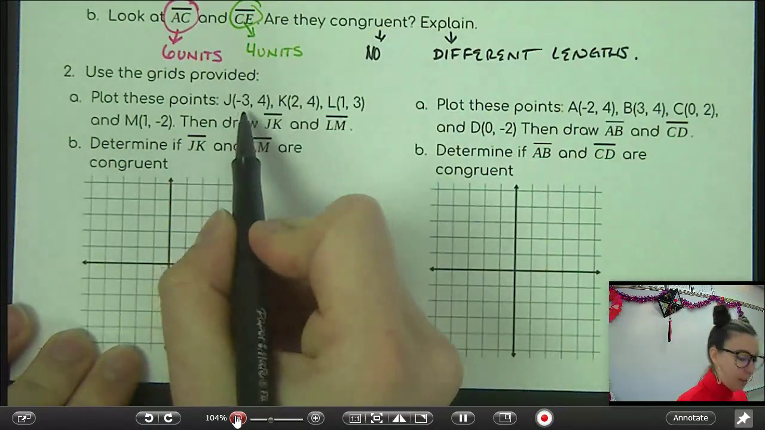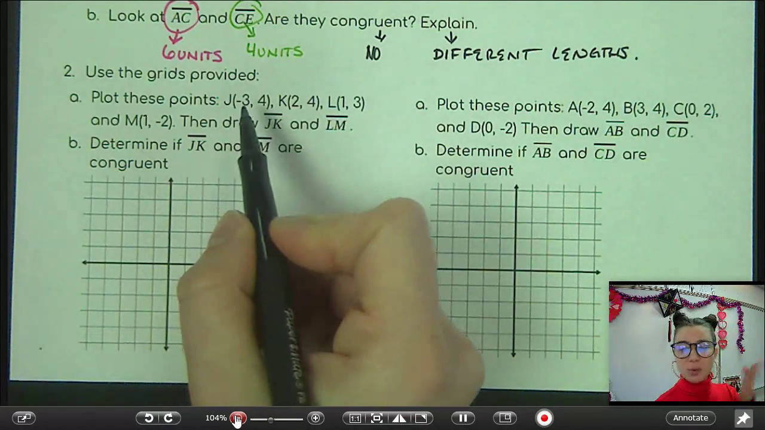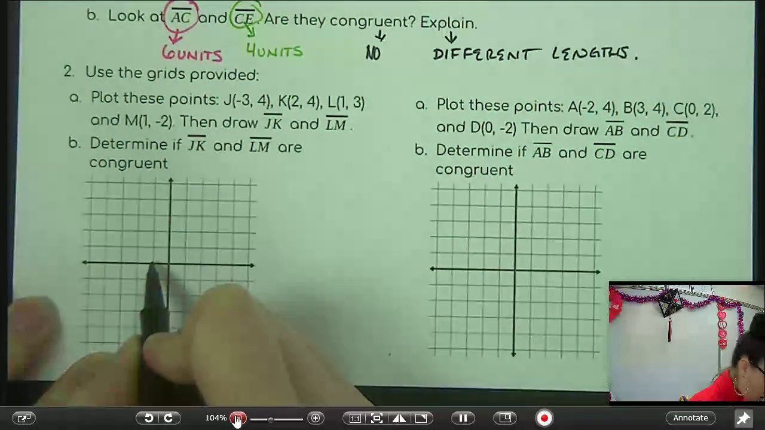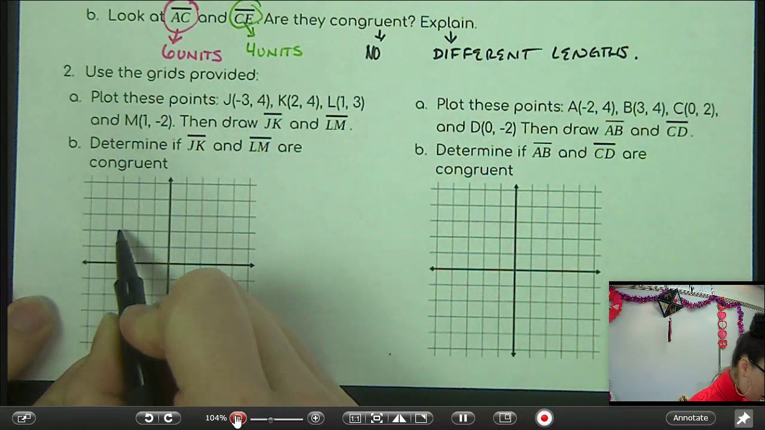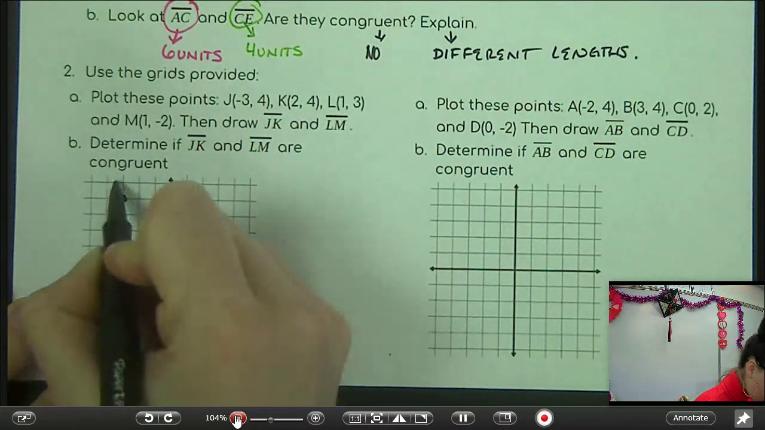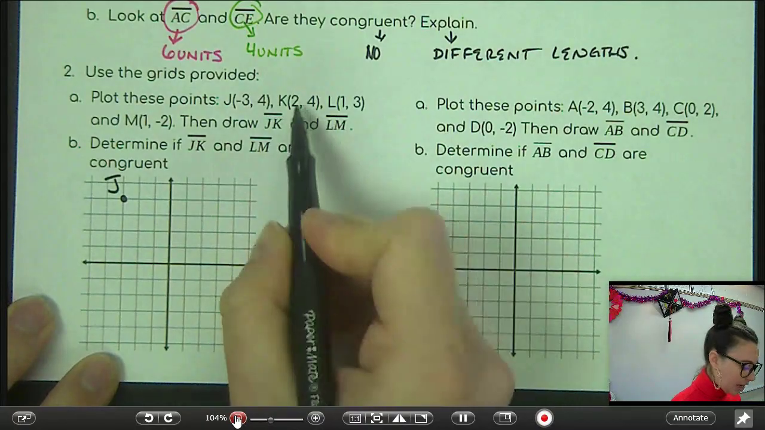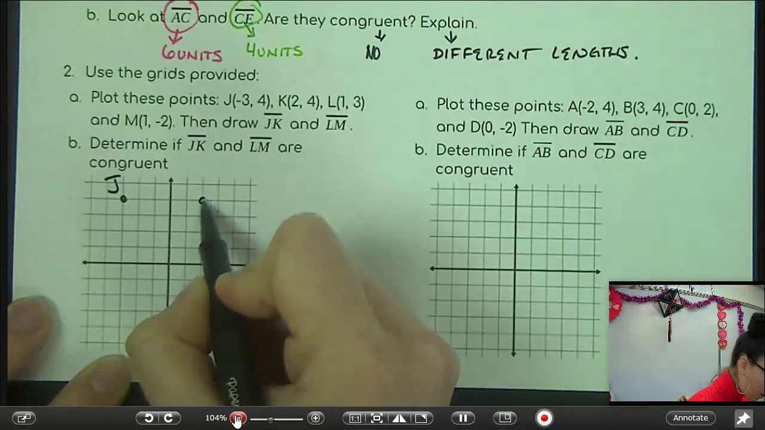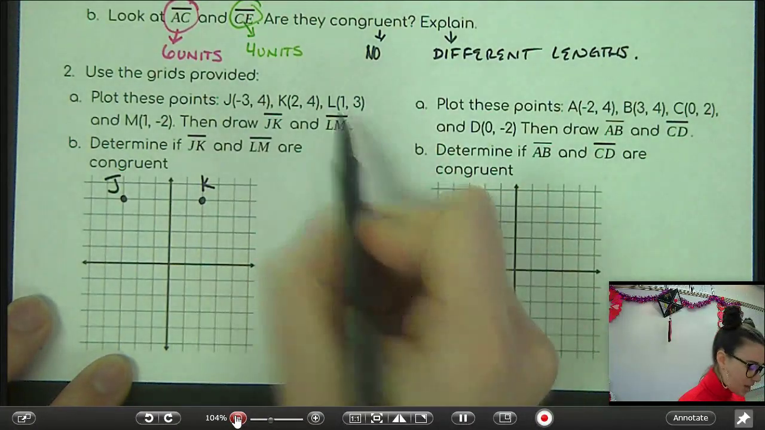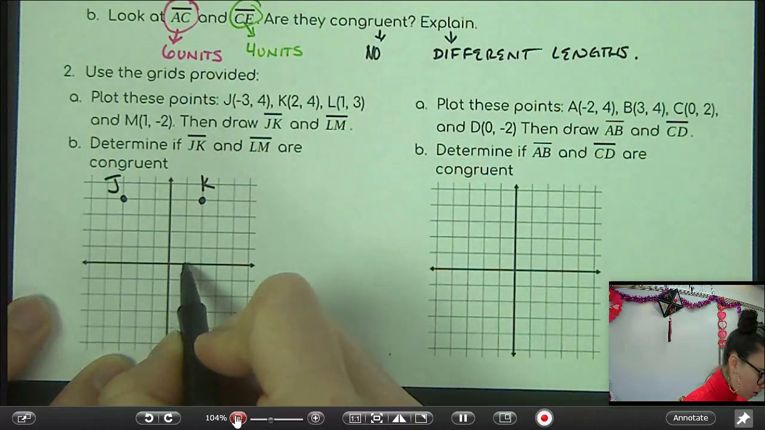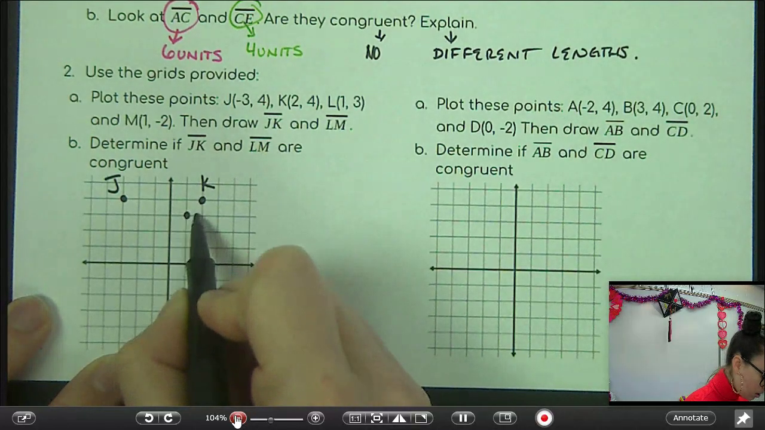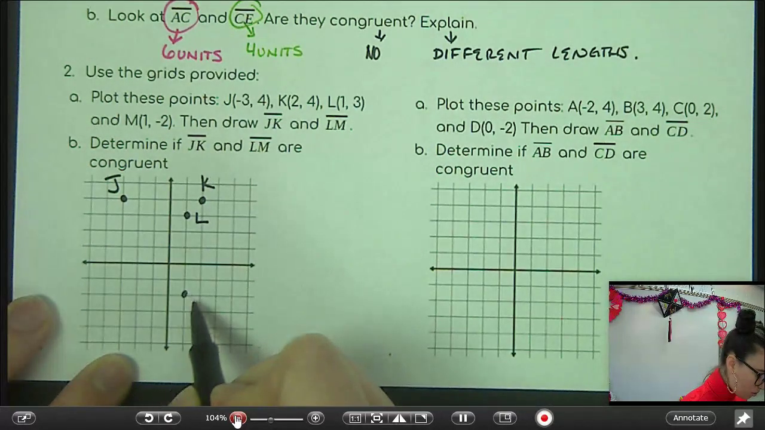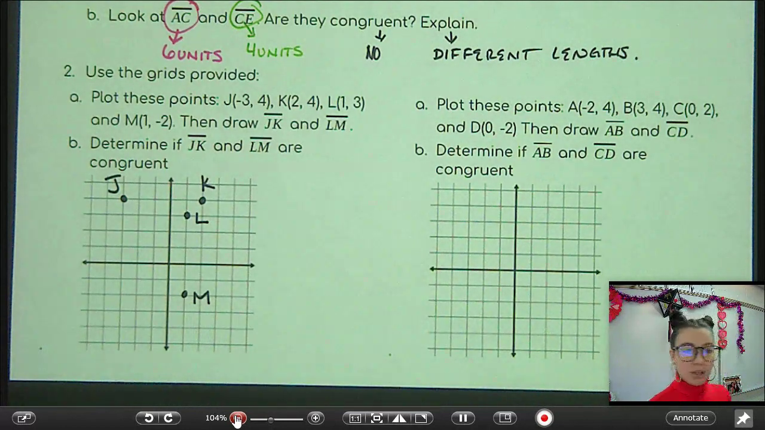So point J, remember these points go X first, which is your left and right, Y second, which is our up and down. So J is at -3, 4. 1, 2, 3, 4. So here's point J. K is at 2, 4. 1, 2, 1, 2, 3, 4. Here is K. L is at 1, 3. So 1, 2, 3. And M is at 1, -2. So there's all those points.